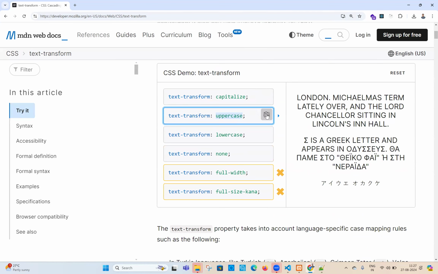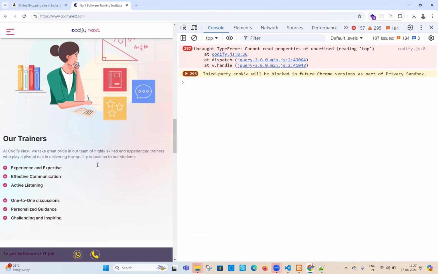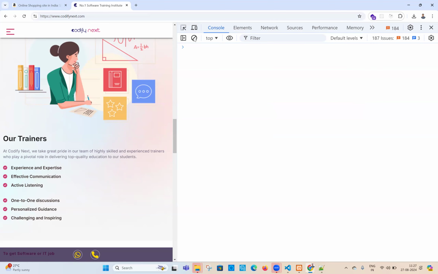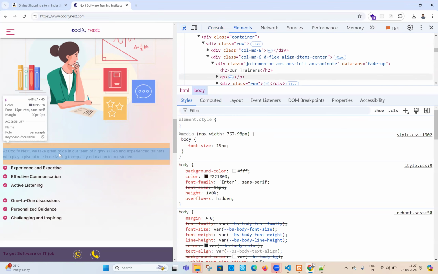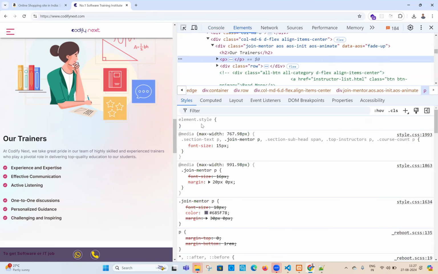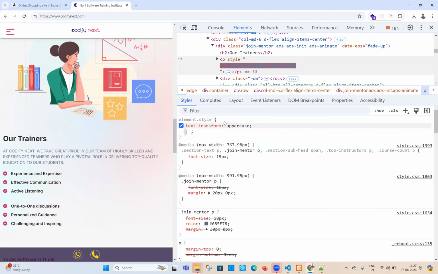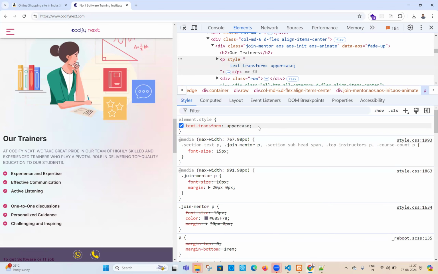So if you can copy this property and add this property somewhere, for example, you see, this is the thing. So you can do something. Don't worry, I'm doing a small technique here. So go to the elements here, and I want to design this. This is the para. This is the para. For this para, let us write the property. What is the property? Text transform uppercase. I just added the property. You see, all this text is converted into uppercase now.